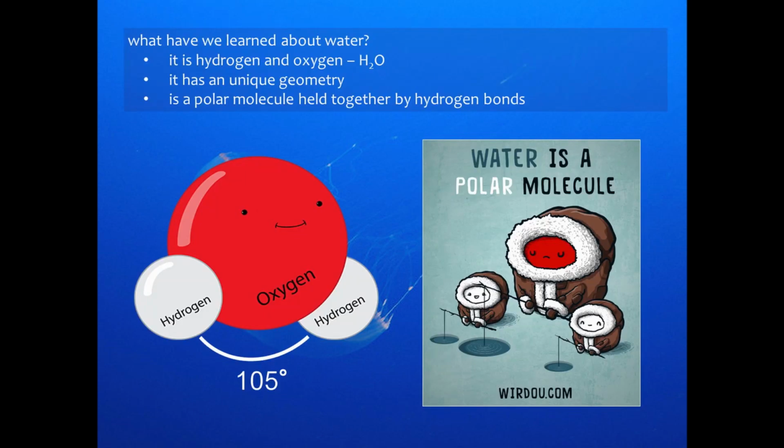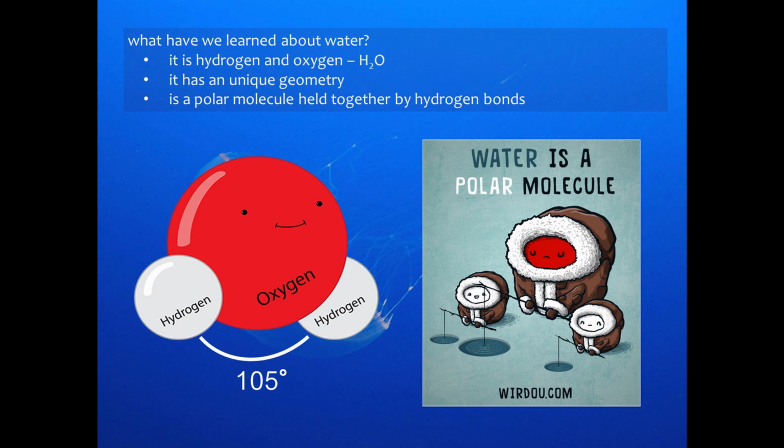We know that water is a molecule. It consists of 2 hydrogen atoms and 1 oxygen atom. Water has a unique geometry because of the size of the oxygen atom in comparison to the size of the hydrogen atoms. We see that there's this 105-degree angle between where the 2 hydrogen atoms are attached to the oxygen atom, and they're covalently bound. They're sharing electrons. And we know that water is a polar molecule. It has a positive end and a negative end, and it binds to other water molecules via hydrogen bonding.